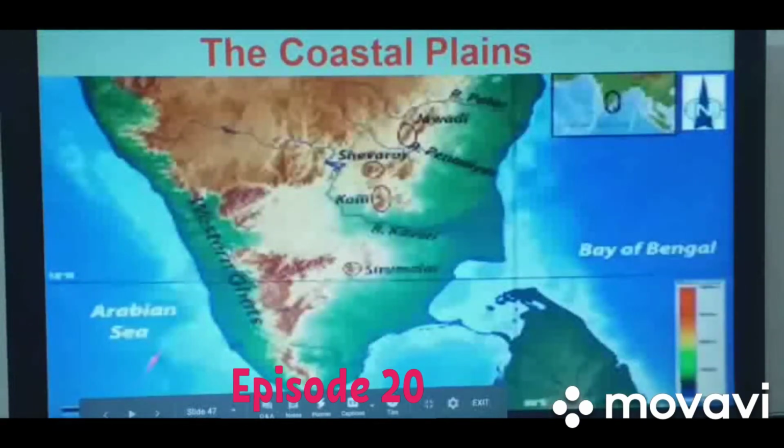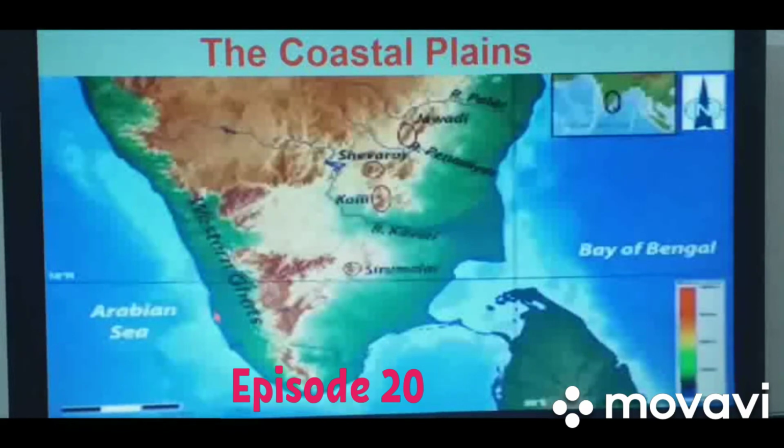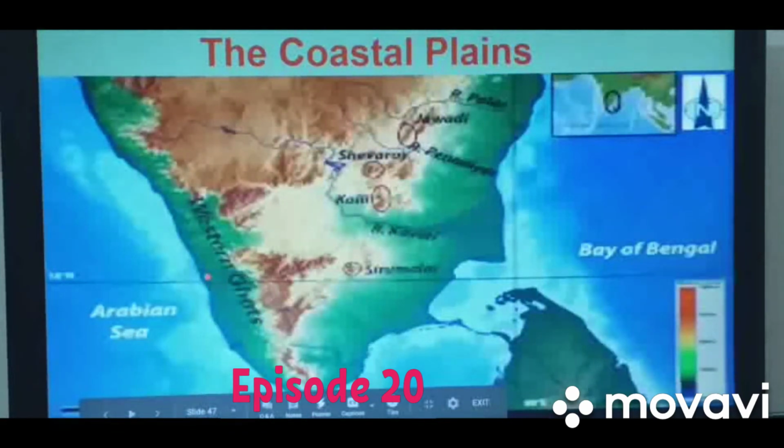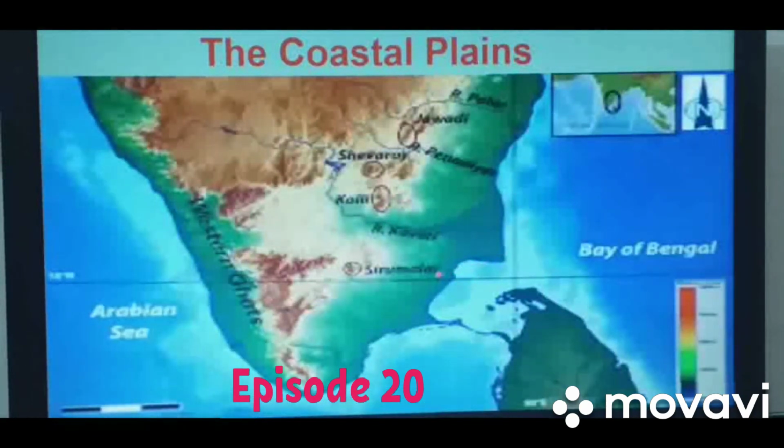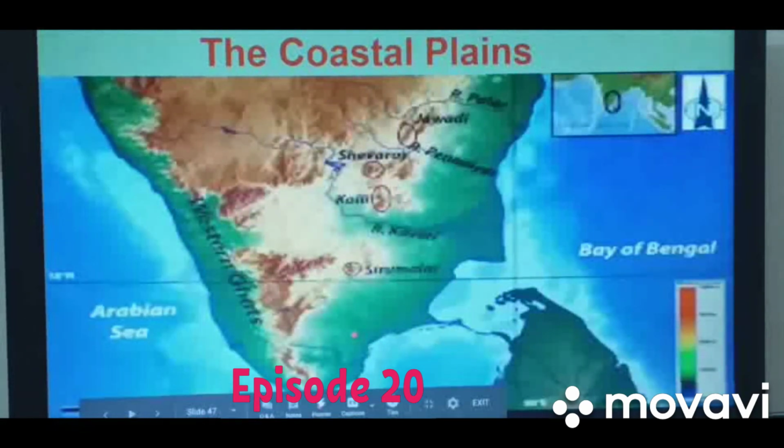Now here in this map you can see, from Mumbai to Goa, this is the Konkan coast. The Karnataka coast is known as the Kannada coast, and the Kerala coast is known as the Malabar coast. Here you can see the Tamil Nadu coast is known as the Coromandel coast, and the whole northern part is known as the Northern Sarkar, the two broad divisions. These are broad, these are narrow. On the map also you can see this is a narrow strip and this is the broad strip of plain. Okay.